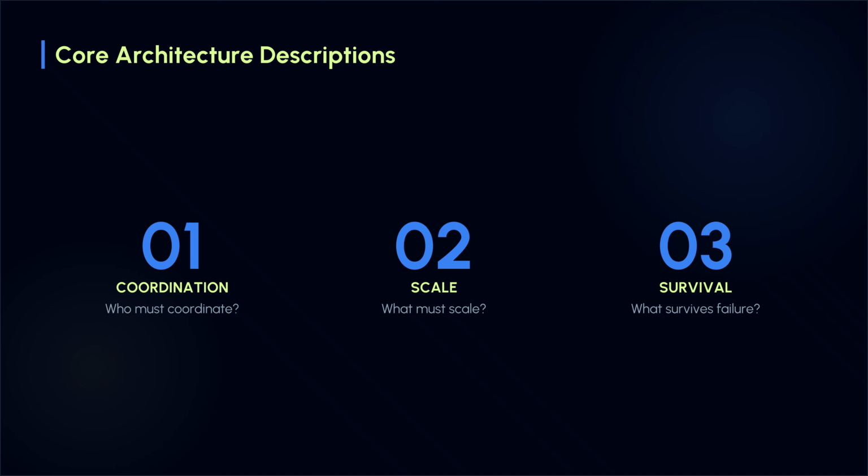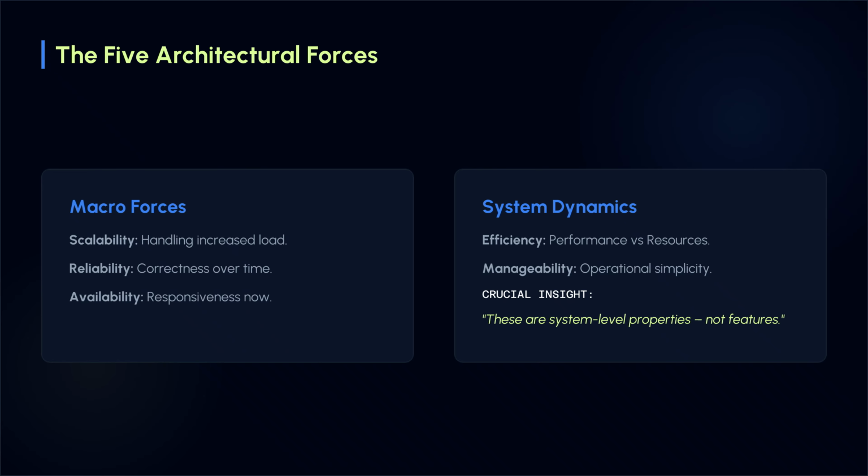Every time you evaluate an architectural blueprint, you must force it to answer three core questions. Who must coordinate? What must scale under load? And what critical business logic must survive failure at all cost? If your design document doesn't explicitly address these three parameters, it's incomplete. This brings us to the fundamental five forces that shape every system topology: scalability, reliability, availability, efficiency, and manageability. If there's one thing you take away from this slide, let it be this. These are non-functional, macro-level system properties, not user features. You engineer for them from day one.